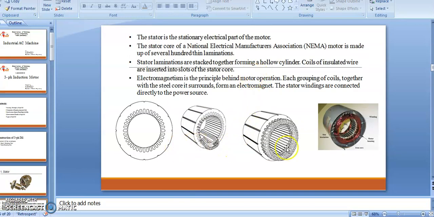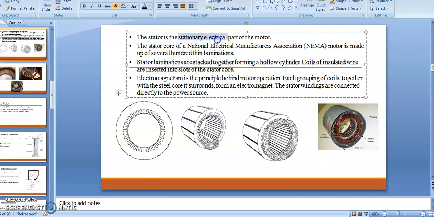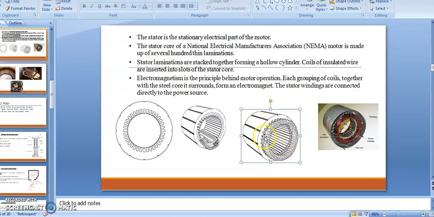Again, these are some diagrams or images of the stator part. As I mentioned, the stator is a stationary electrical part of the motor. There are no rotating parts in the stator. Basically, the stator has a number of holes, or simply called slots, housing the conductors, or the number of coils connected here. We simply call this a winding. We are winding the copper wires in the stator part.